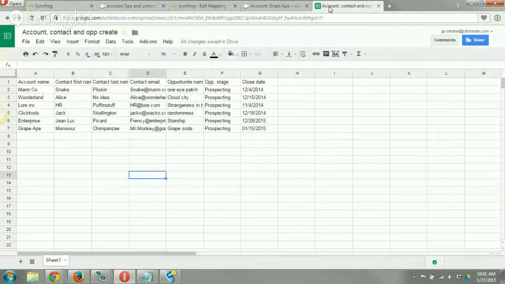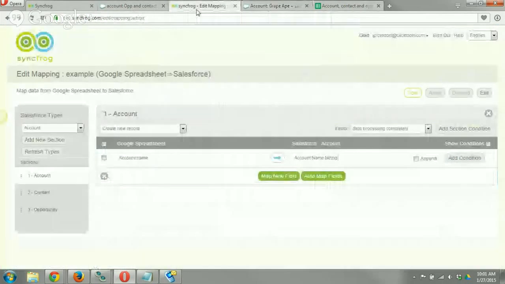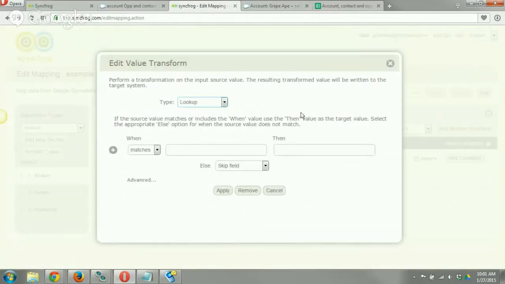Now say if I have a partial list, or I want to put a little bit of logic into this, and I have a set known variable for account ID or something along those lines, or I wanted to try and figure out the account name for us, I can do a transform value on a lookup. So what that will do is we get some logic into our file here. So we can say matches or includes.